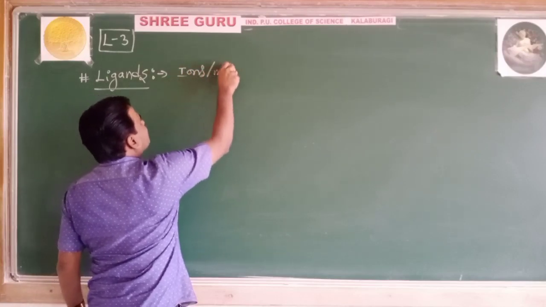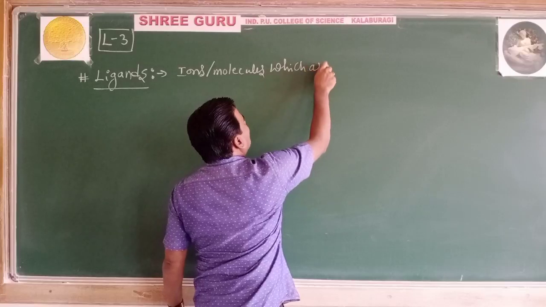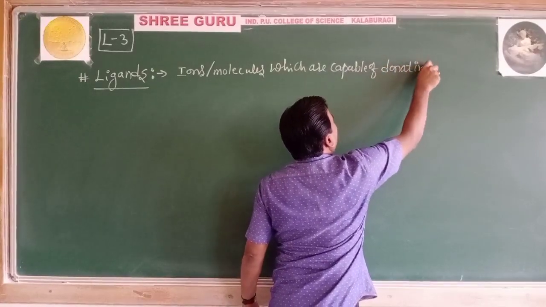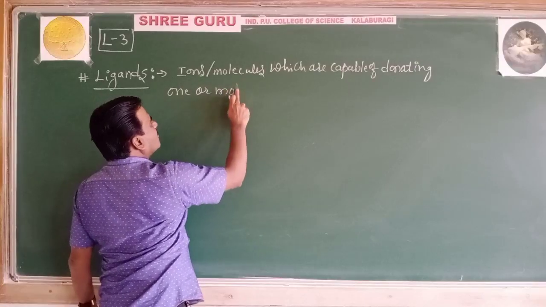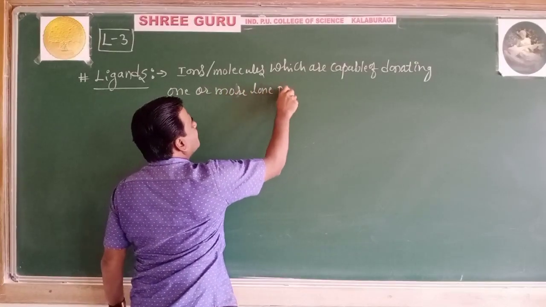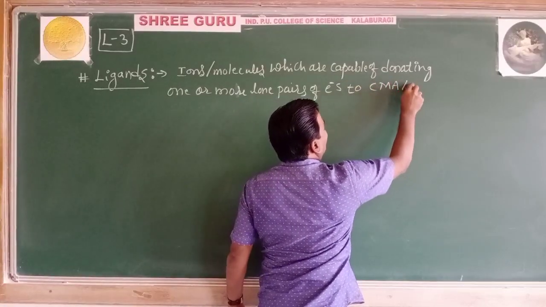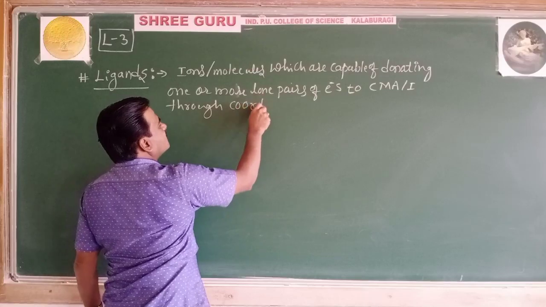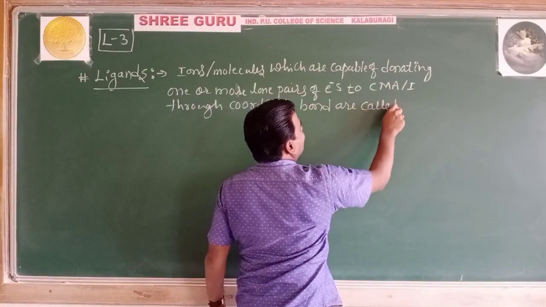Ions or molecules which are capable of donating one or more lone pairs of electrons to central metal atom or ion through coordinate bond are called ligands.